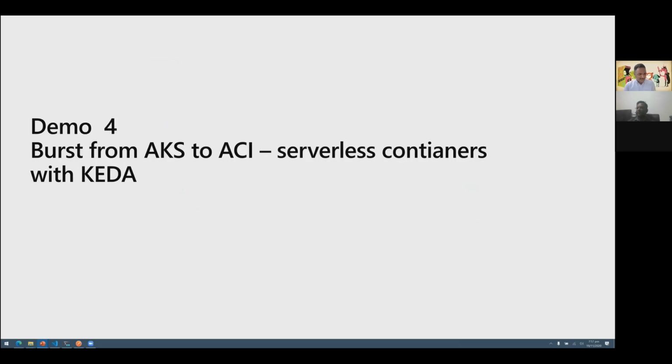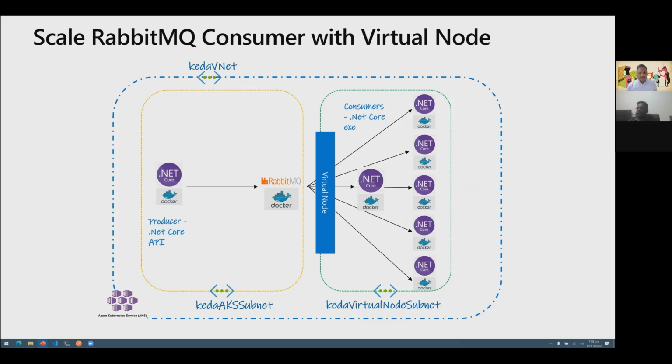Now, with that, I almost come to the conclusion of these services, but I would like to show you one interesting demo, which is the first part I talked about, the Azure Kubernetes Service talking to Azure Container Instances, which is the serverless offering on Azure for creating containers. And then we also integrate KEDA with this. So I've been using this application for quite a long time, where I have a RabbitMQ cluster or RabbitMQ broker, where I publish a certain number of messages using a producer.